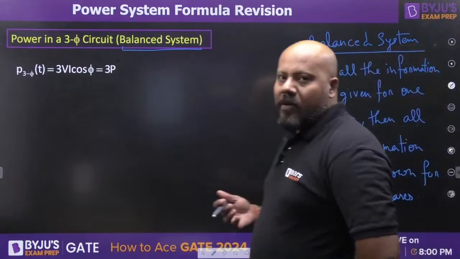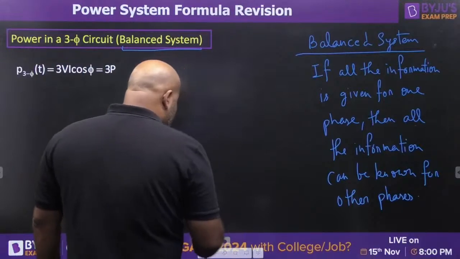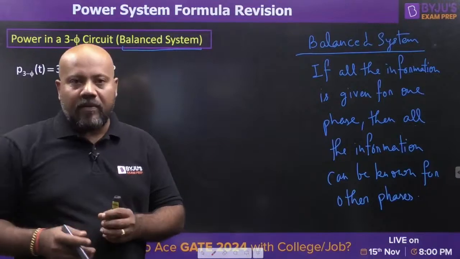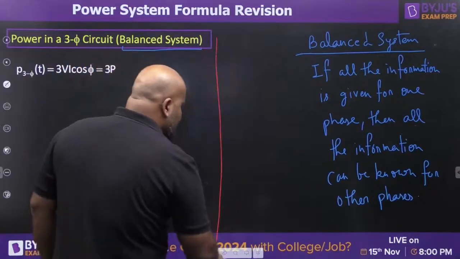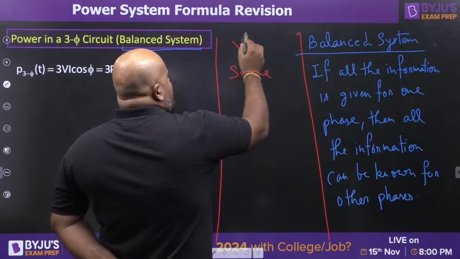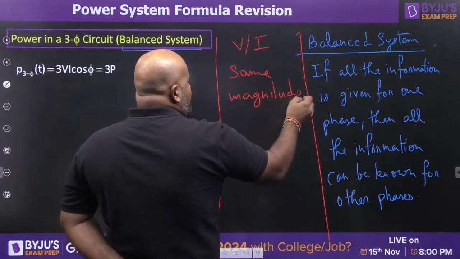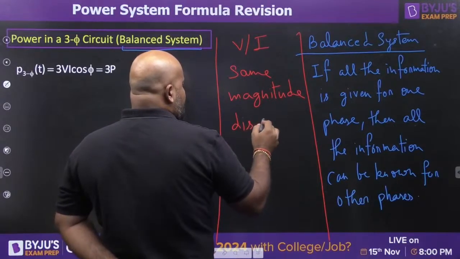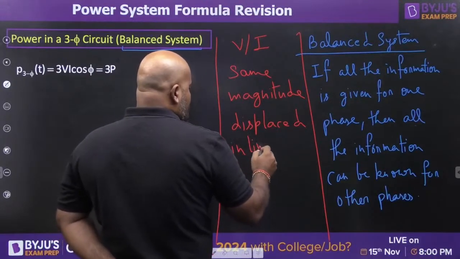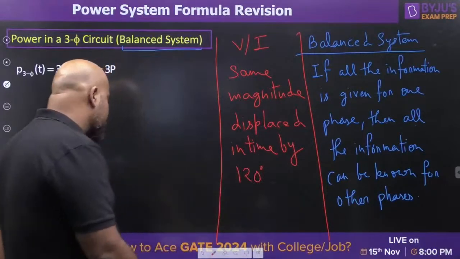From the mathematical point of view, when you talk about a balanced system, whether you talk about the voltages or the currents, the magnitudes are going to be the same and they are going to be displaced in time by 120 degrees. But this is the physical interpretation. So, whether it is voltage or current, they are going to have the same magnitude and be displaced in time by 120 degrees. This is how we define the balanced system.